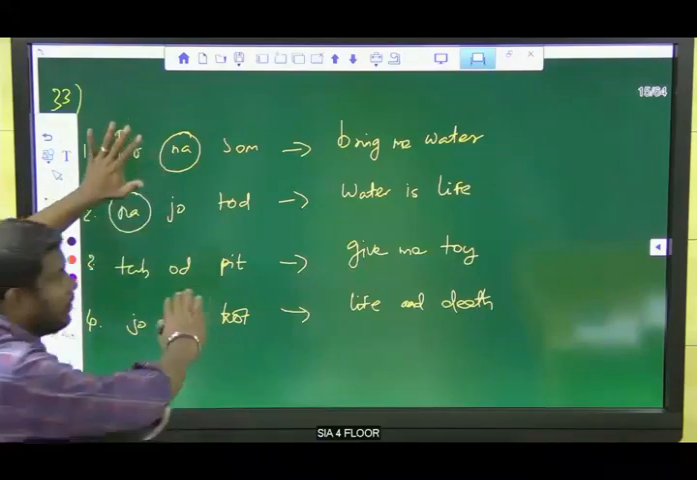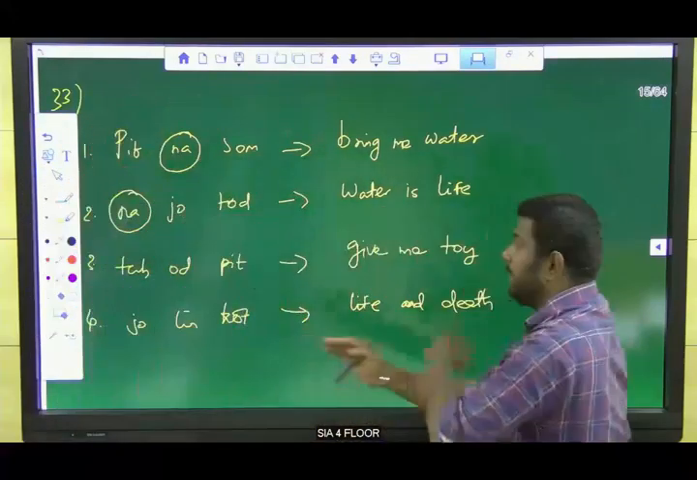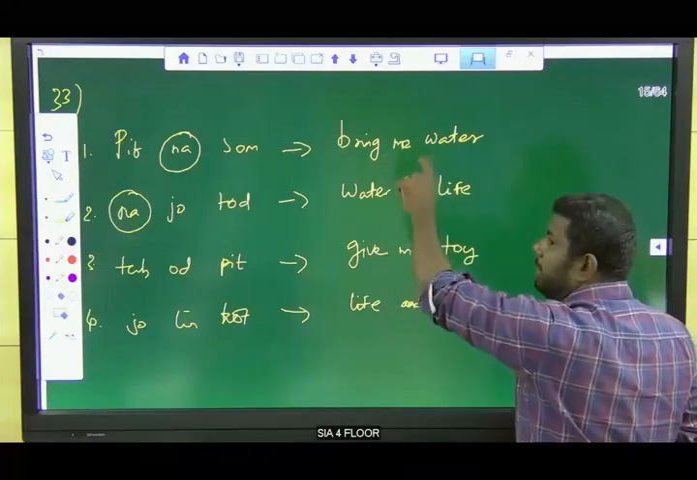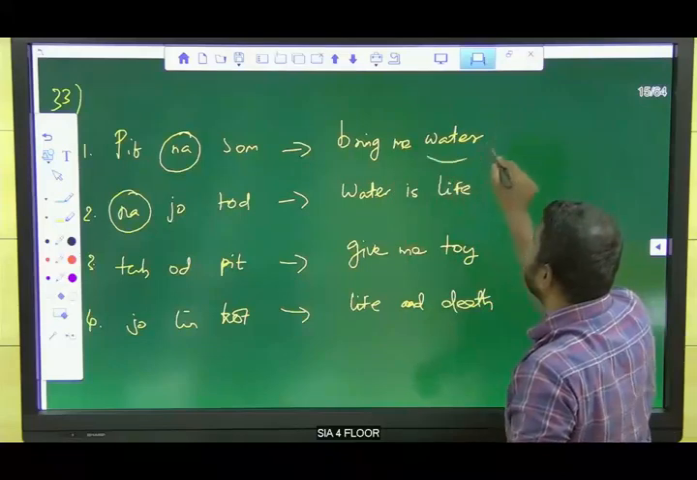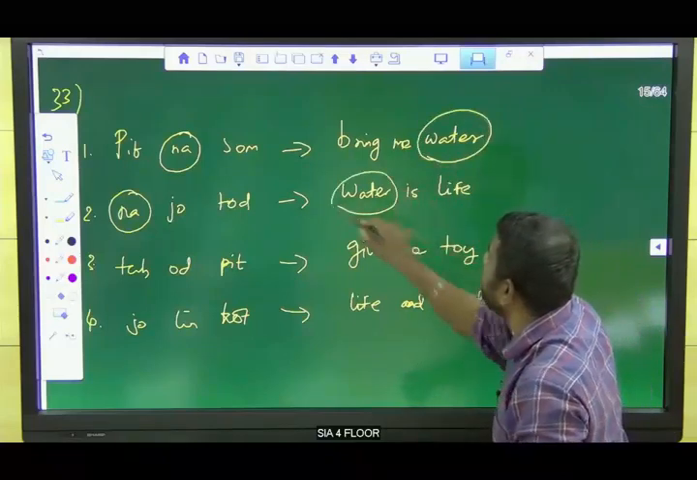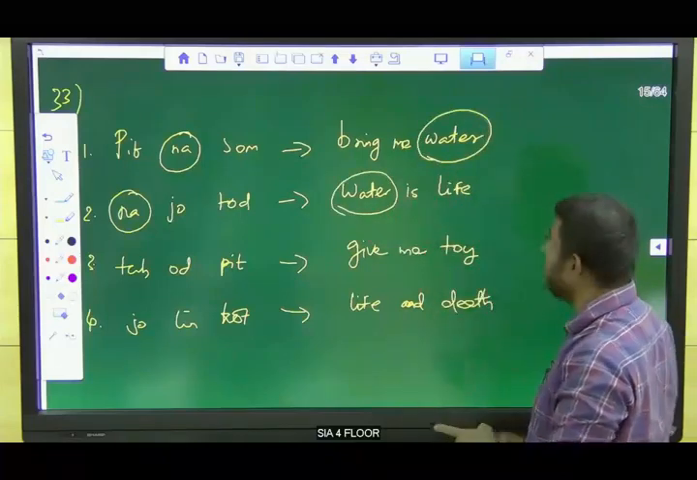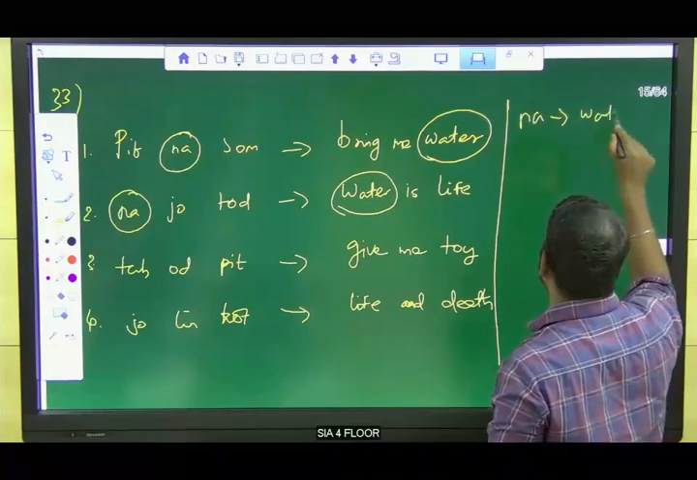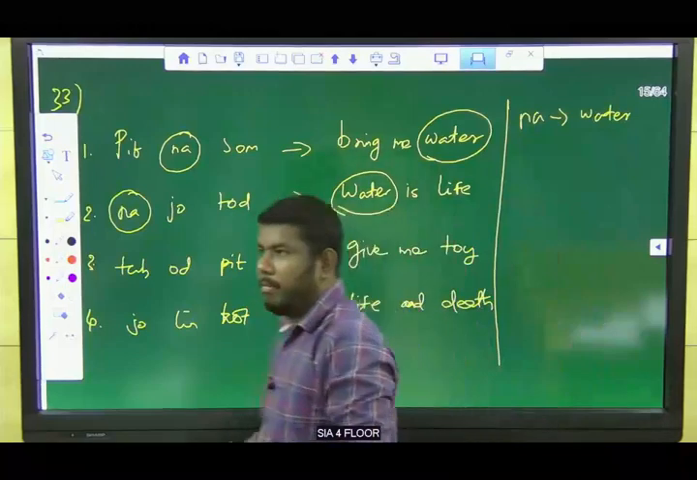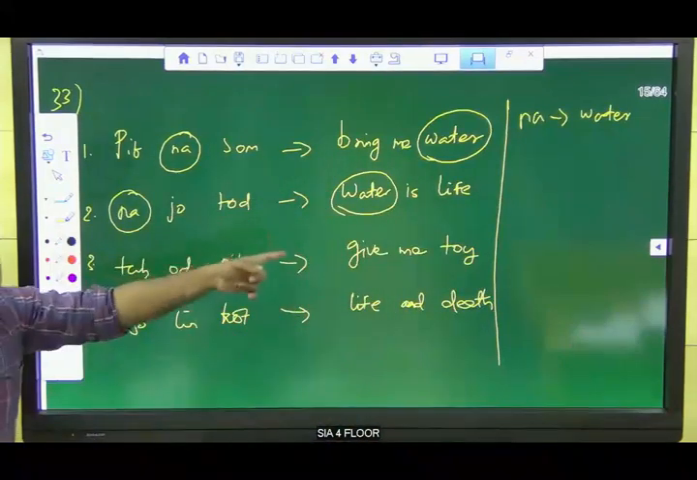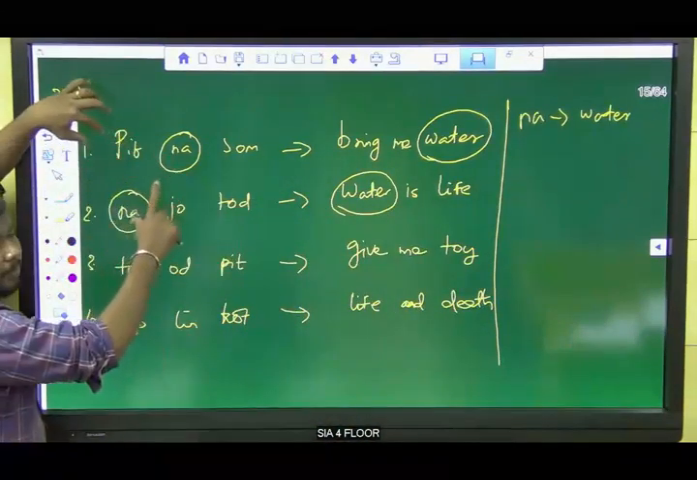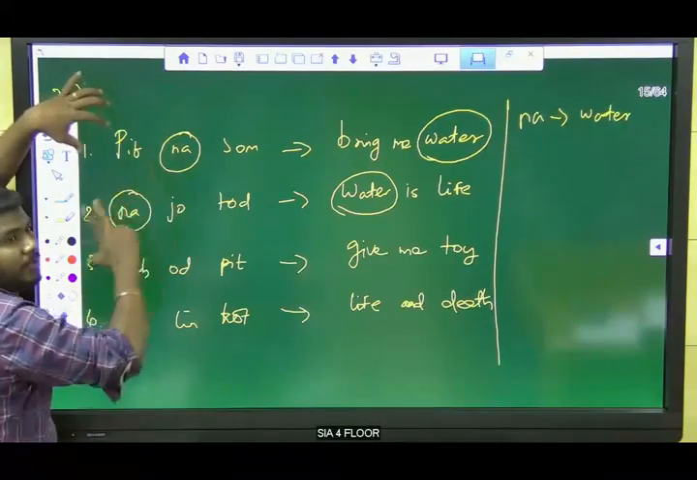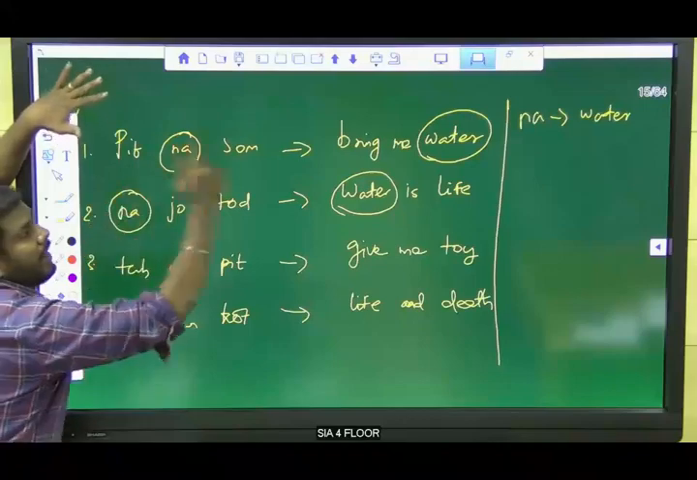This is in the left hand side. Now go for the right hand side. Which word is repeated in sentence 1 and 2? Water. Clear? So that means na is the code for water. We need to compare two sentences and find which word is repeated in both the left hand side and the right hand side.